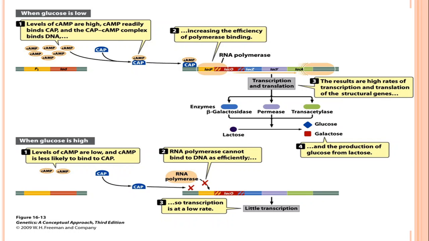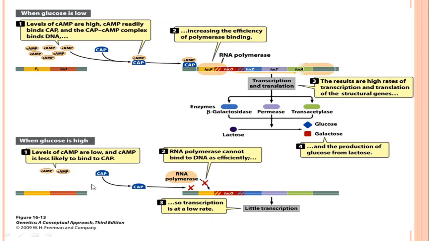This means that when there is a high level of glucose in the medium, there is a low level of cyclic AMP.